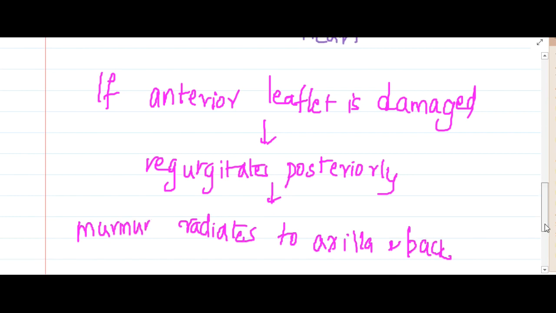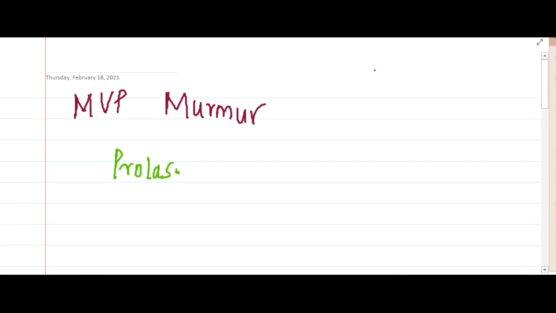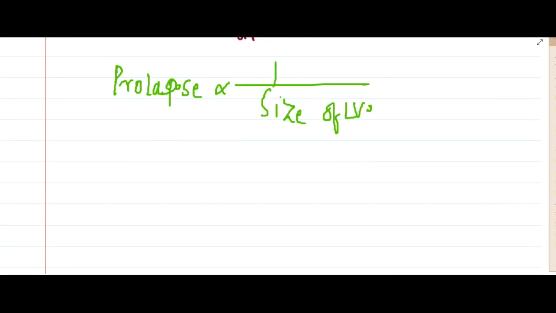Now one more important thing about the murmur. There are certain characteristics of the mitral valve prolapse murmur. That is, the prolapse is inversely proportional to the size of the ventricular cavity, the size of the left ventricle. We will see different postures.